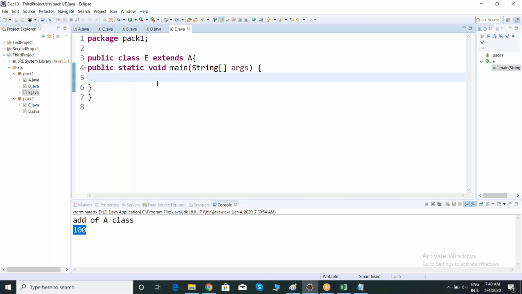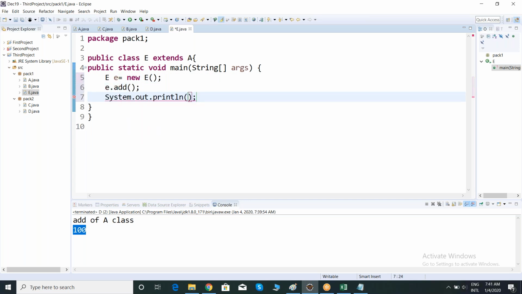So I can take the main method like this. How to create the object, team? Now this time I have to create an object for which one? A or E? If I want to access properties of the A class, which object do I have to create? That is the inheritance ground rule, team. Always you have to create the child class object. Here my child class is the E class. E dot add method. System.println E dot A. This is how we are accessing the method, and this is how we are accessing the variable.